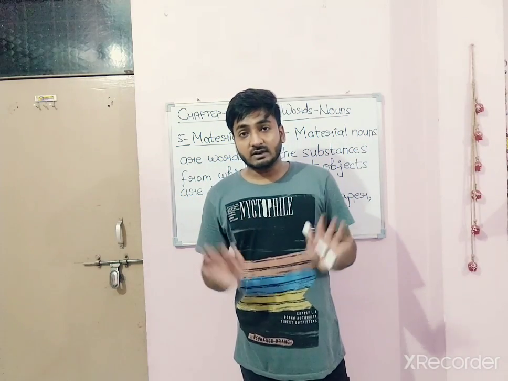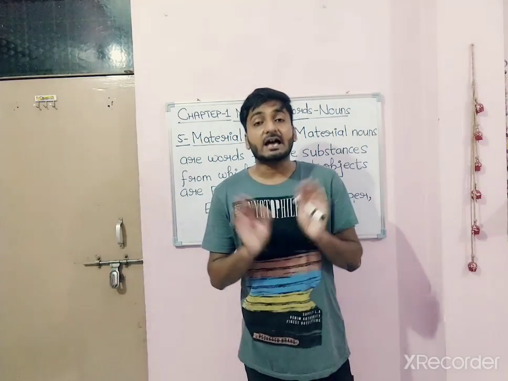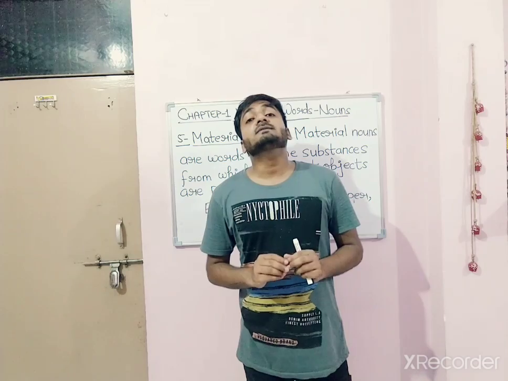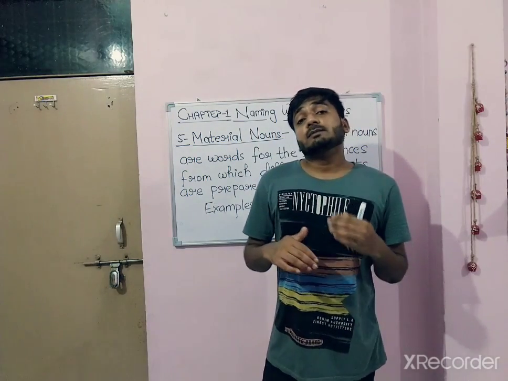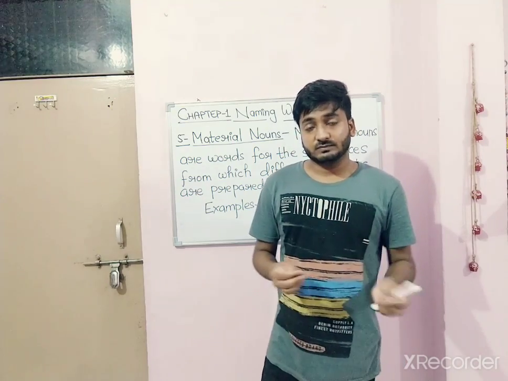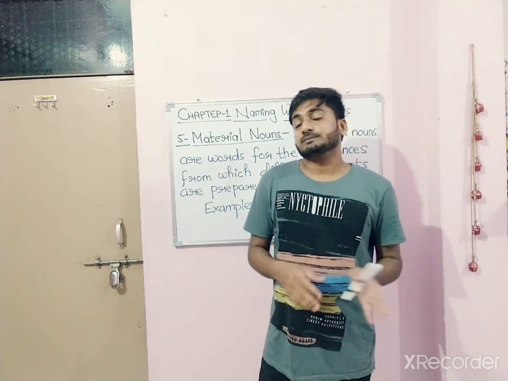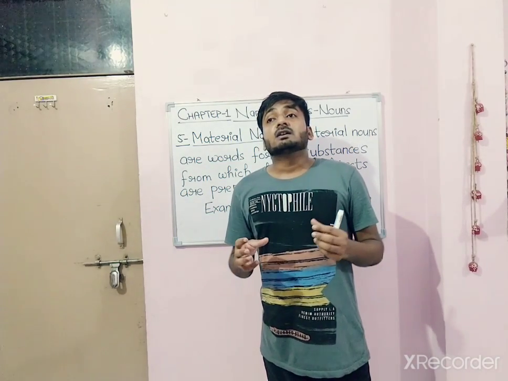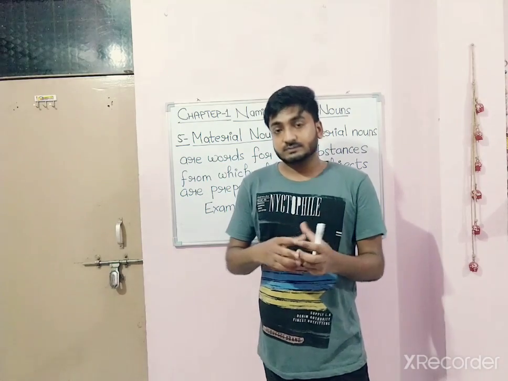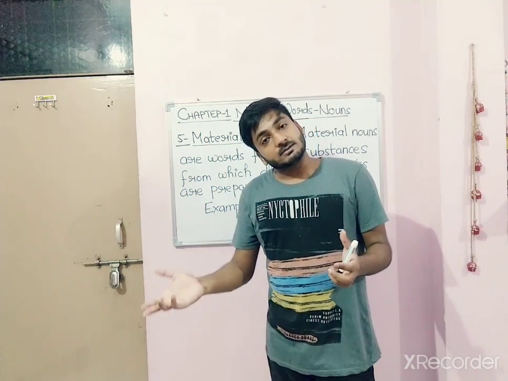Abstract nouns don't have any physical appearance, but material nouns have physical appearance, and we can touch them also, and we can make things from them. So you can say material nouns are a product from which we can make other products.